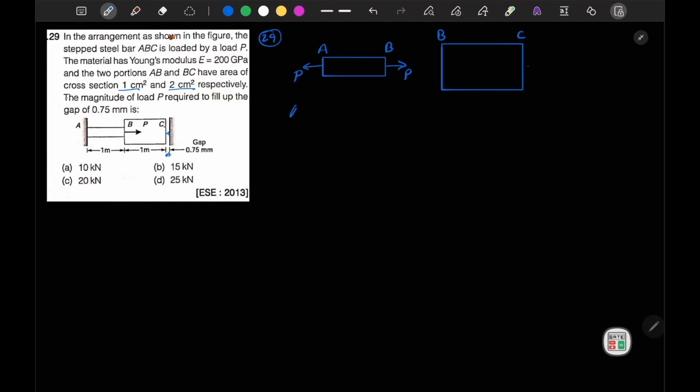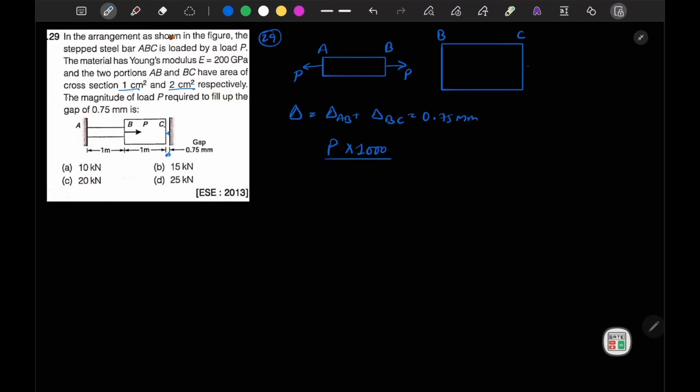So if we write the change in length, it will be delta AB plus delta BC, and this change is allowed up to 0.75 mm. So we have to fill this gap. For that, let's write P into L. L is 1 meter, so we will write in mm, that is 1000.